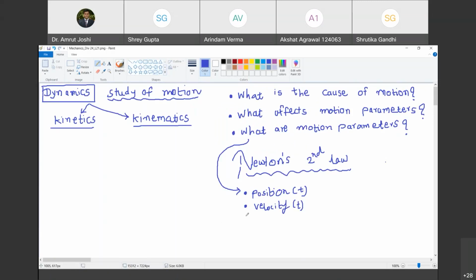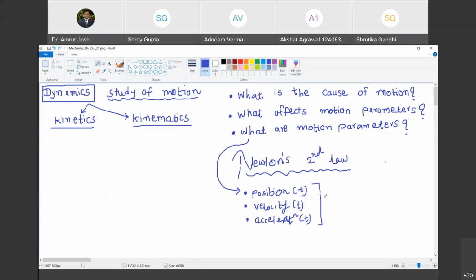Yes, sir. Okay. And typically you are also interested in knowing the acceleration. Are you with me? Yes, sir. Okay. So these are the three quantities which are termed as motion parameters.